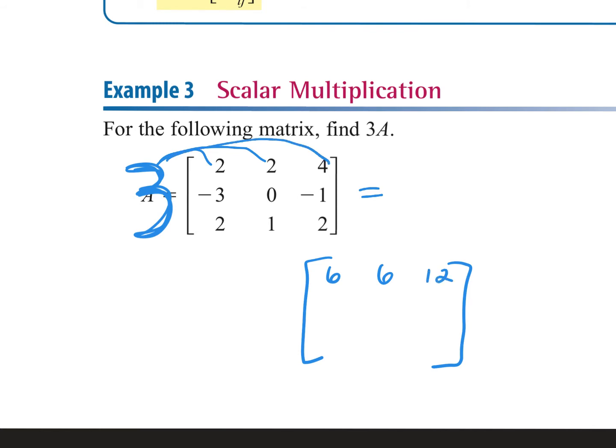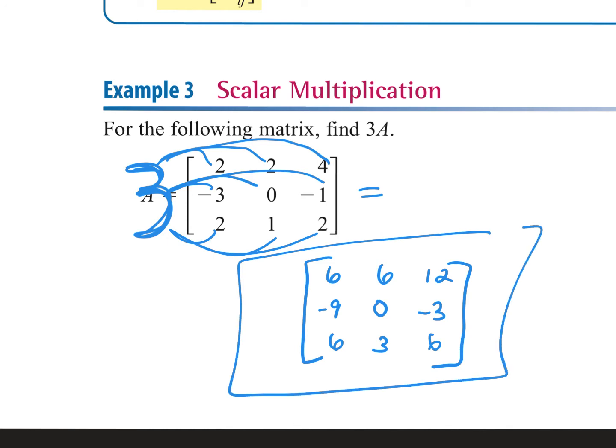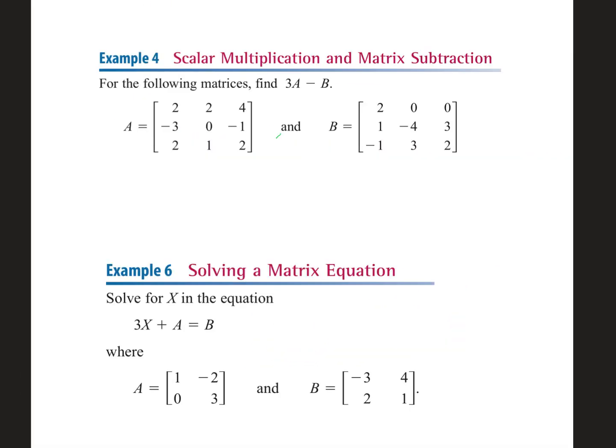Right? So, second row. 3 times -3 is -9. 3 times 0 is 0. And 3 times negative 1, negative 3. Good. Now on the bottom, 3 times 2 is, 3 times 1 is, and 3 times 2 is, and there you go. Questions?